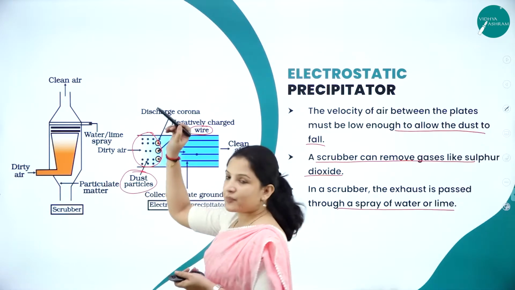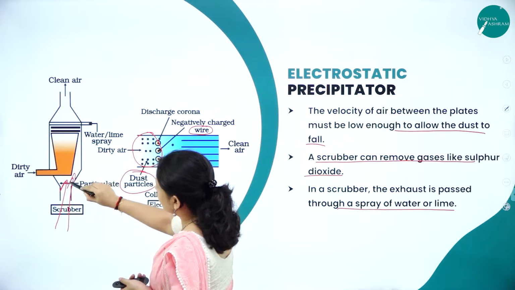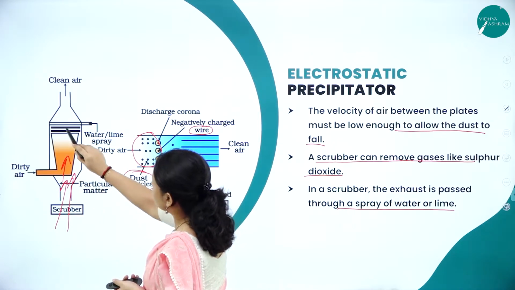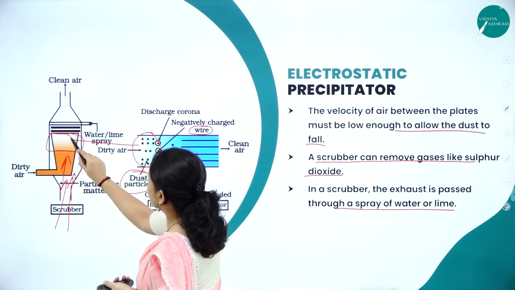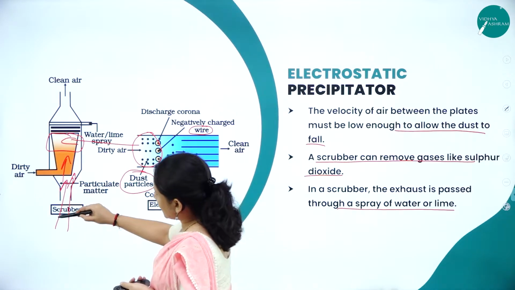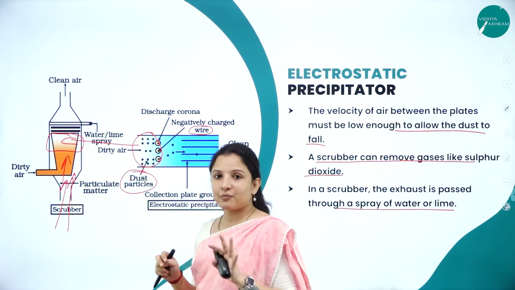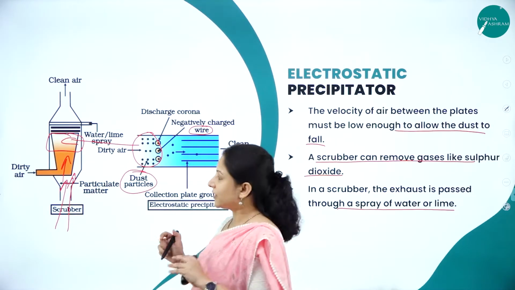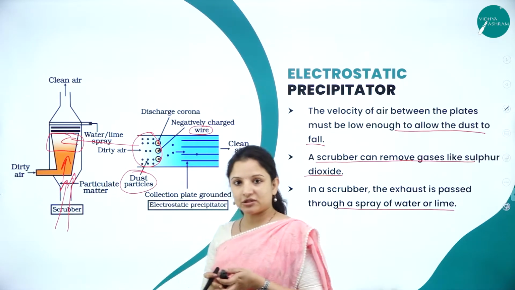From where are the dust particles coming? From the chimney, right? Say for example, from here it is moving. Here somewhere they have put an electrostatic precipitator. The same thing, they have fixed it here, this particular electrostatic precipitator. So when the smoke is moving, what is there in the smoke? Particulate matter, dust matter, everything is there, right? So that dust matter will be collected by the electrostatic precipitator.